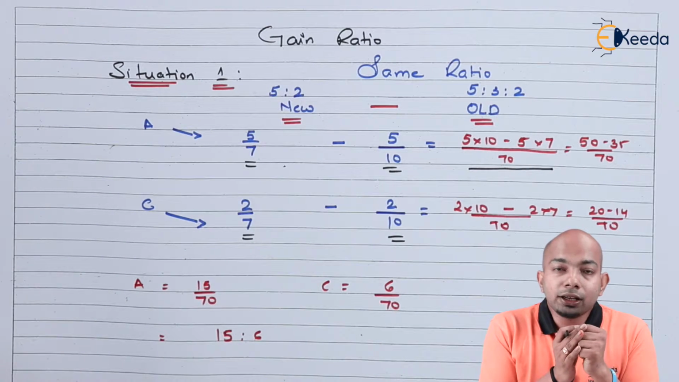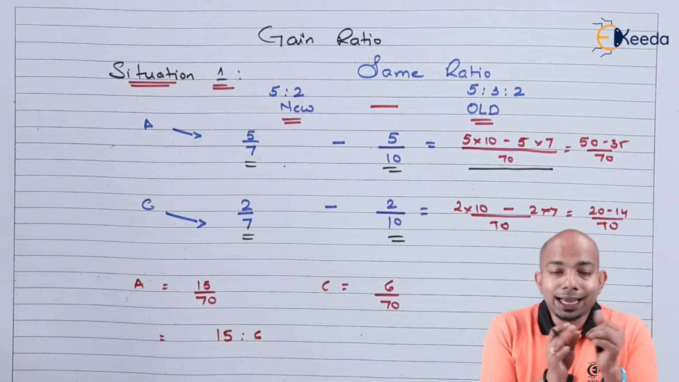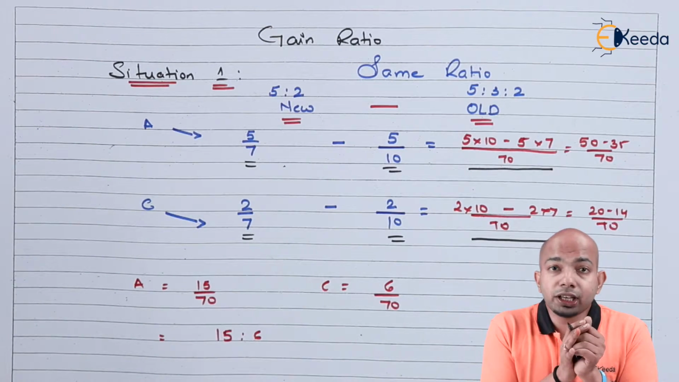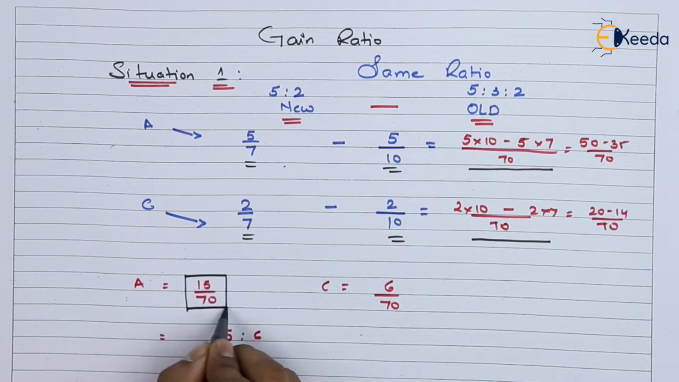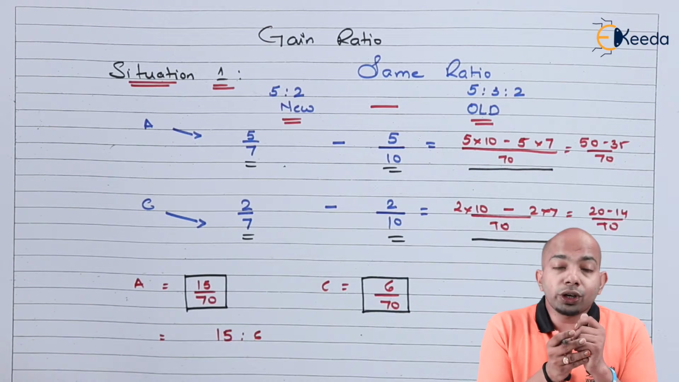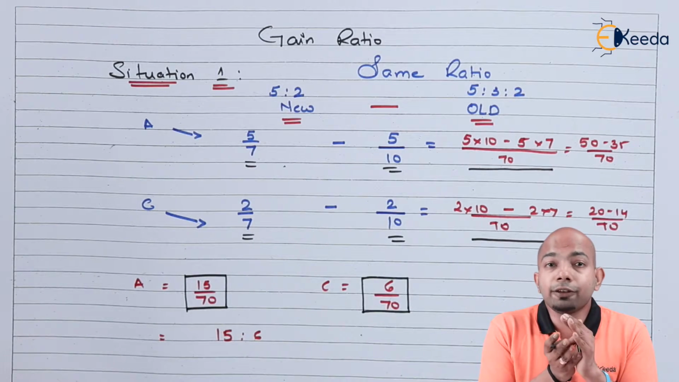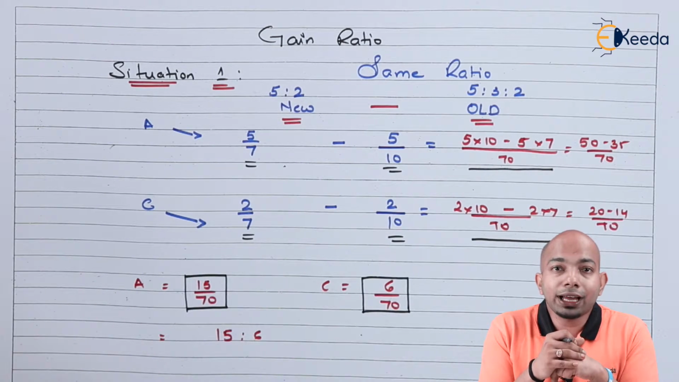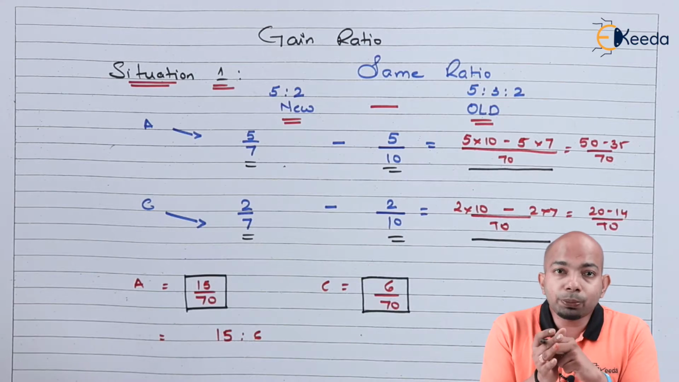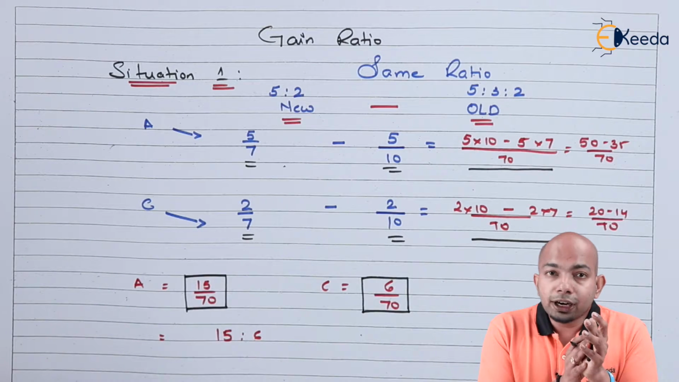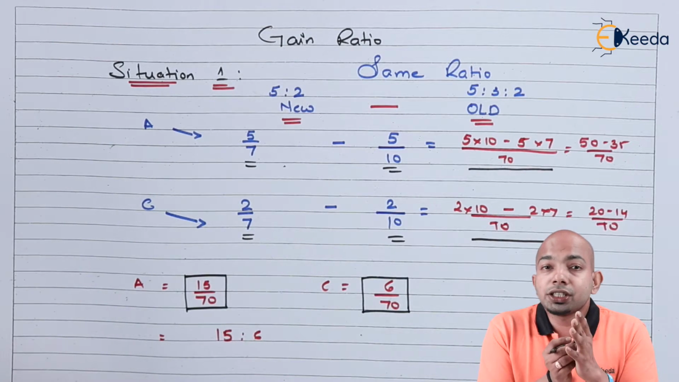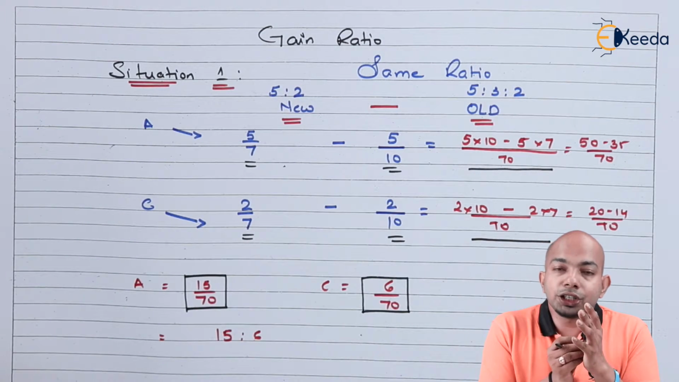For A, it will be 50 minus 35 upon 70 as per the LCM calculation. For C, it will be 20 minus 40 upon 17 as per the LCM calculation. So for A, it will be 15 upon 70 and for C, it will be 6 upon 70. Now this is the gain ratio that they have analyzed. That means both these people have figured out the gain ratio as 15 is to 6. So whenever the calculation is supposed to be done, this is the kind of calculation that you can do.